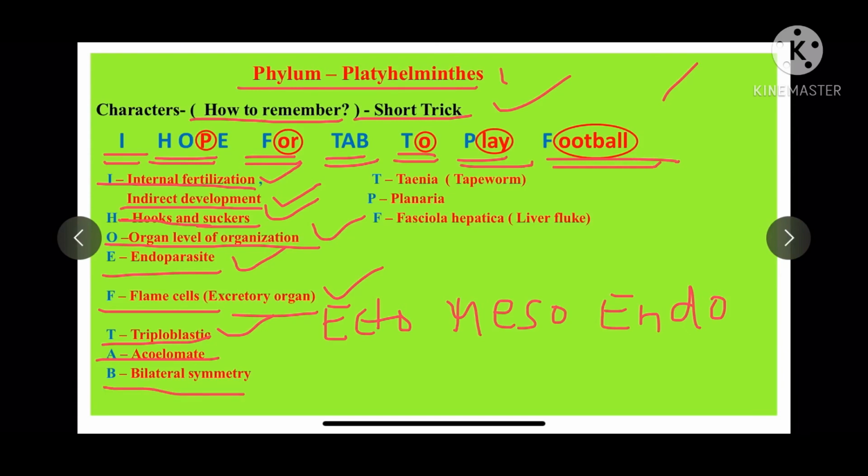B stands for bilateral symmetry. Now what do you mean by bilateral symmetry? If you cut this organism in a vertical way, it will divide the organism into 2 equal parts. Such type of symmetry is called bilateral symmetry. Now let us study the examples, TPE. T stands for Taenia, that is tapeworm. P stands for Planaria and F stands for Fasciola hepatica, which is also called liver fluke.